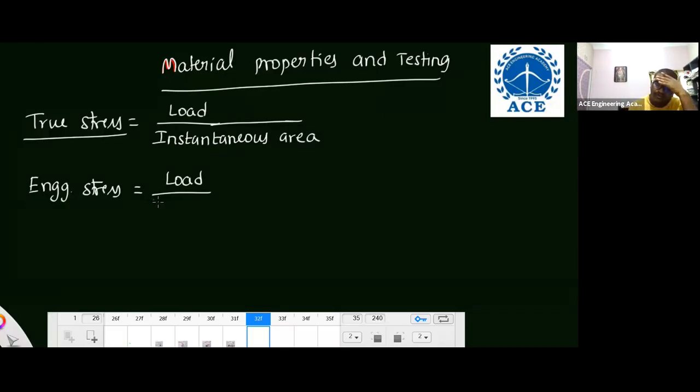Engineering stress means load by initial area. True stress means load by instantaneous area. That means for F amount of load, the instantaneous area is Af. For F amount of load, the initial area is A. Just remember the basic definitions, that is more than enough.